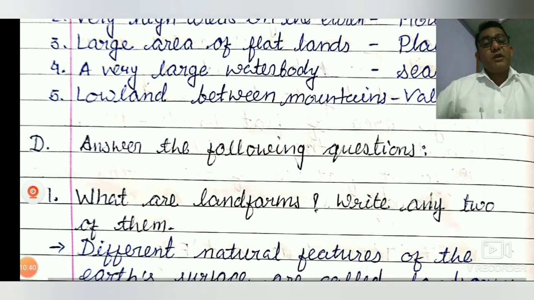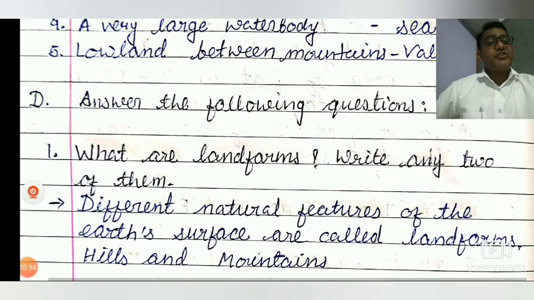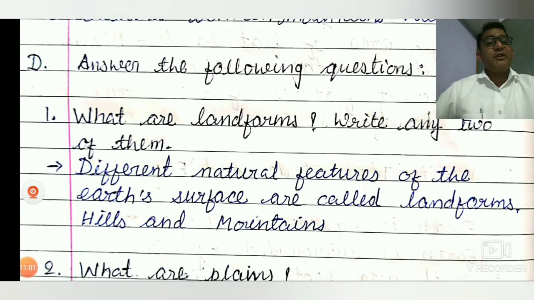Now answer the following questions. What are landforms? Write any two of them. Different natural features of the earth's surface are called landforms. For example, hills and mountains. Also we call valleys, plains, grasslands landforms.